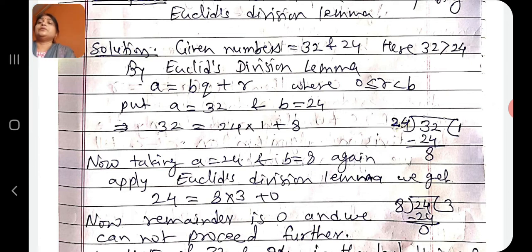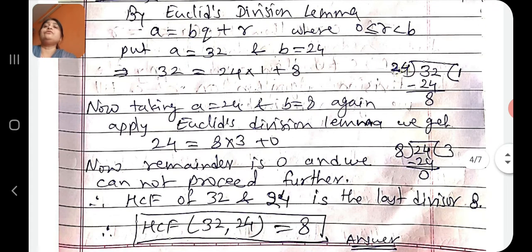For 24 and 8, by Euclid's division lemma we can write 24 is equal to 8 into 3 plus 0, because if we divide 24 by 8, 8 into 3 is 24 and the remainder is 0. Now we get remainder 0. Therefore, we cannot proceed further and cannot use the division lemma.